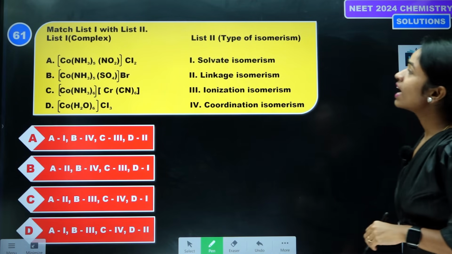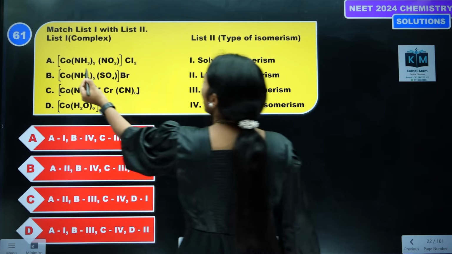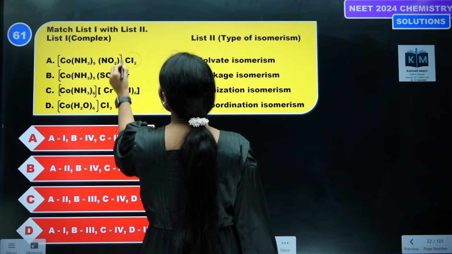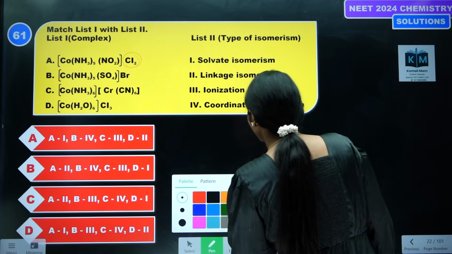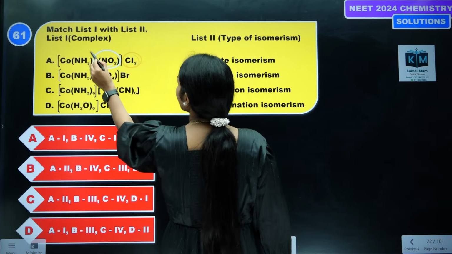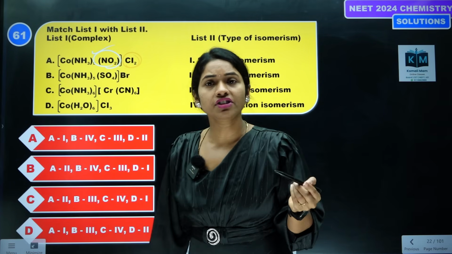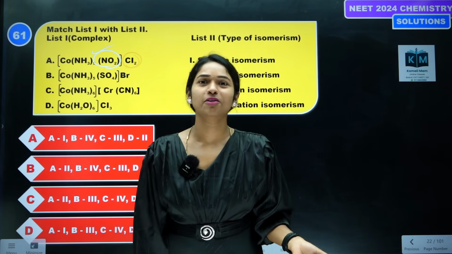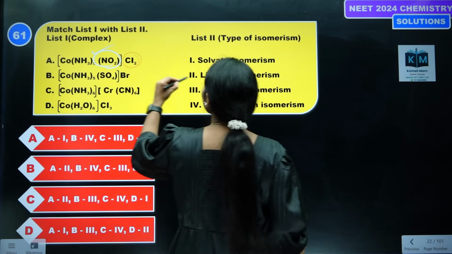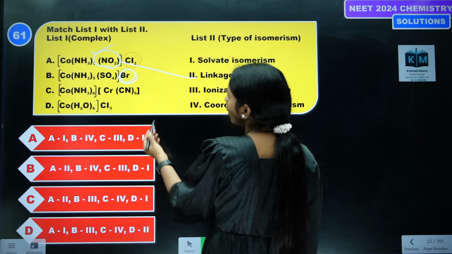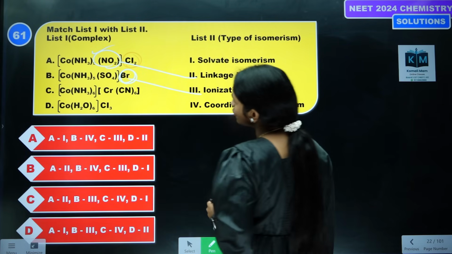Next question. Let us see here: Co(NH3)5(NO2)Cl2. Here the chlorines are outside. NO2 is there inside. NO2 is in which ligand? It can be present as NO2 or ONO. So this is linkage isomerism. Here it gives different ions when you dissolve it. So this is called ionization isomerism.